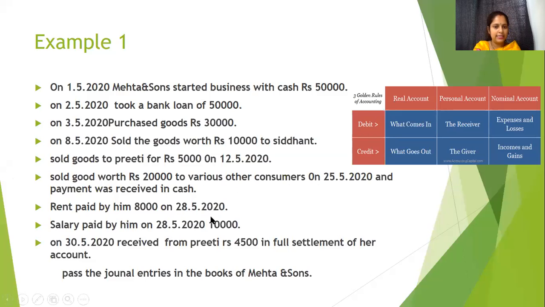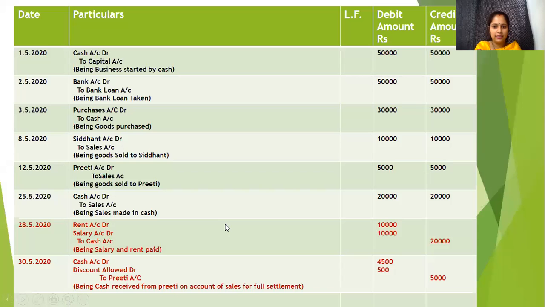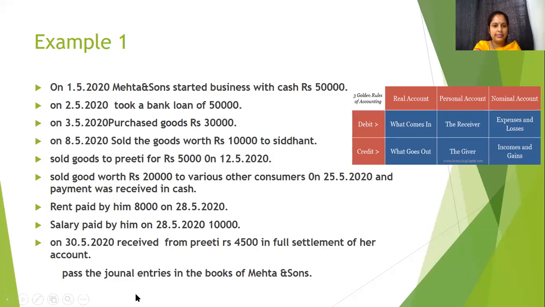Here also cash, here also cash. So cash will be credited because cash is going out. Total cash 8,000 plus 10,000, 18,000. 18,000 cash is going out. Okay, so we will write 18,000 in that.